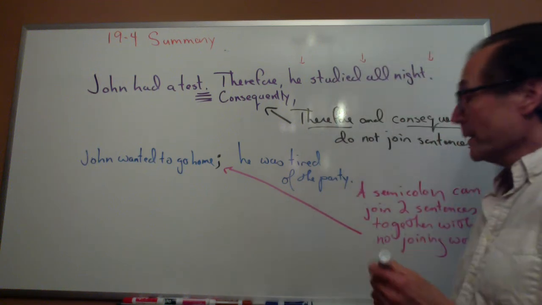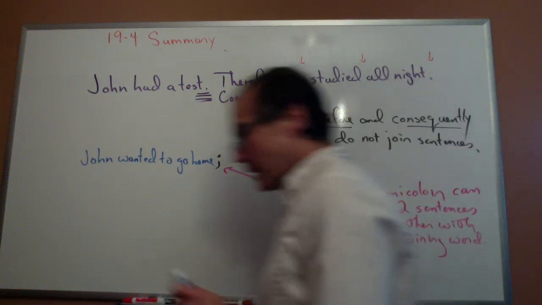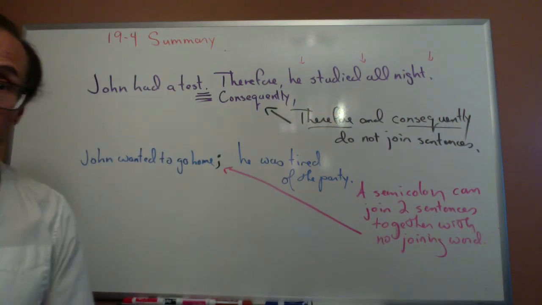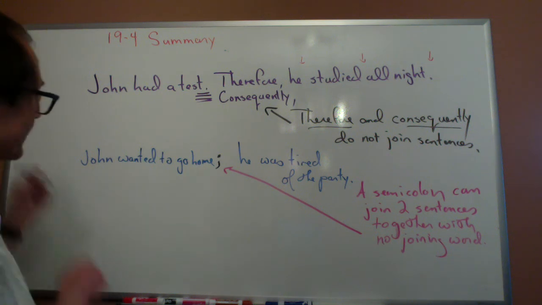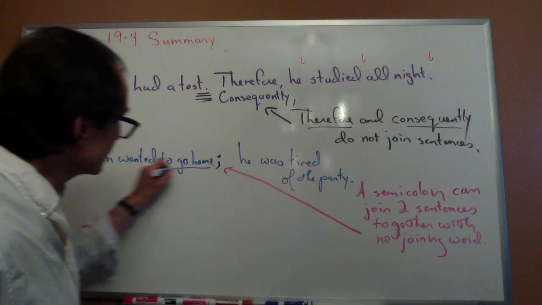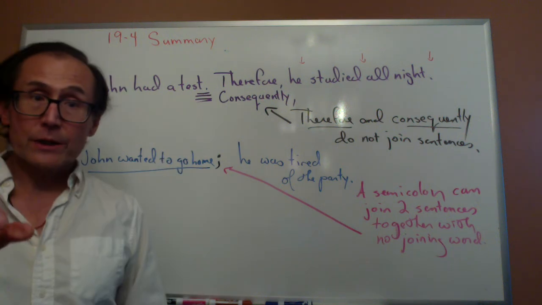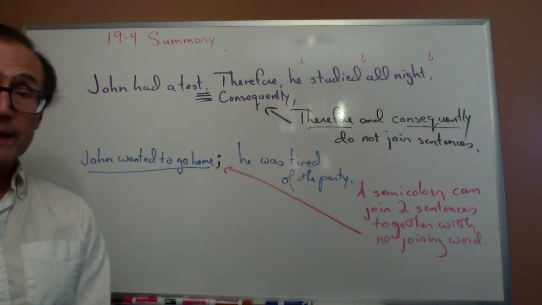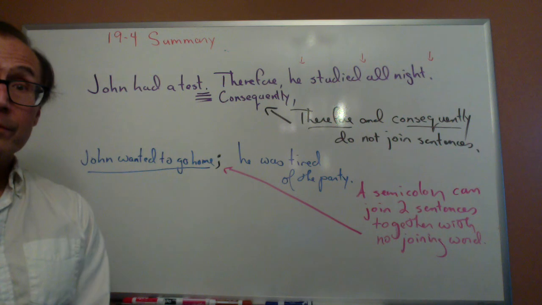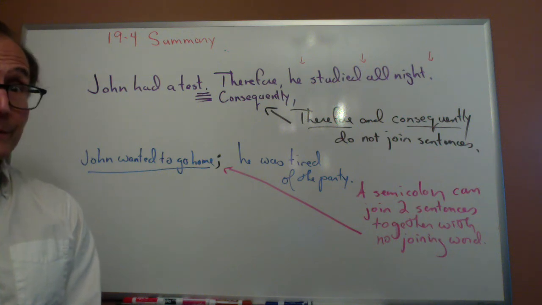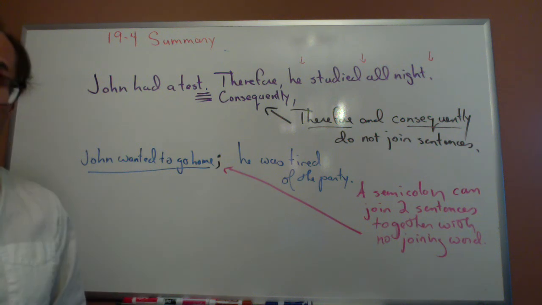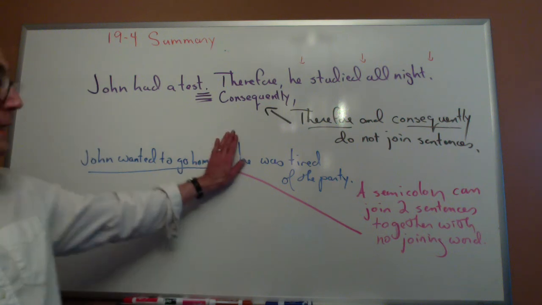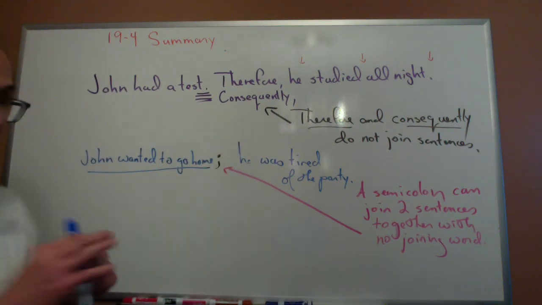So, here, please notice, take a look at this sentence. John wanted to go home. He was tired of the party. Let's look at this sentence. Two parts. John wanted to go home. Question number one, is that a sentence? Take a minute and think. You can pause if you want to think about it. Answer, yes, it can be a sentence by itself. If I just say John wanted to go home, that can be a complete sentence by itself.